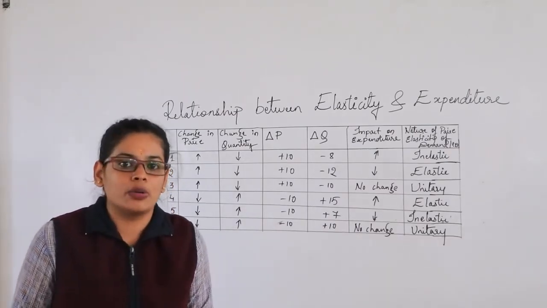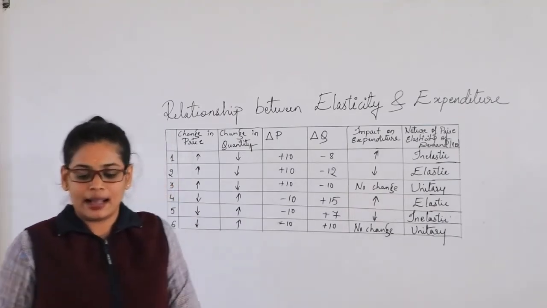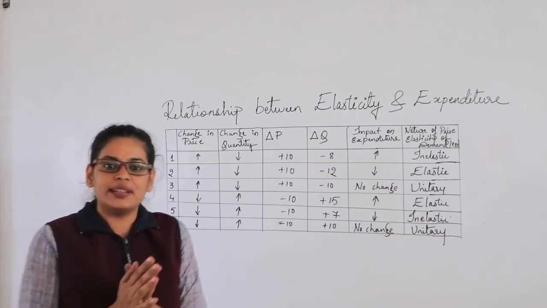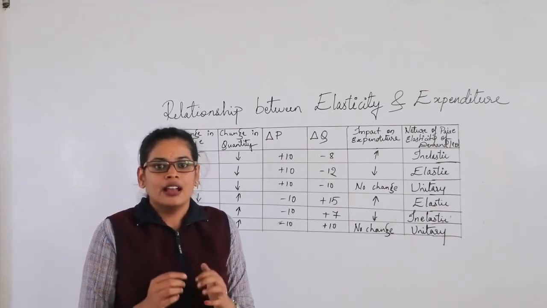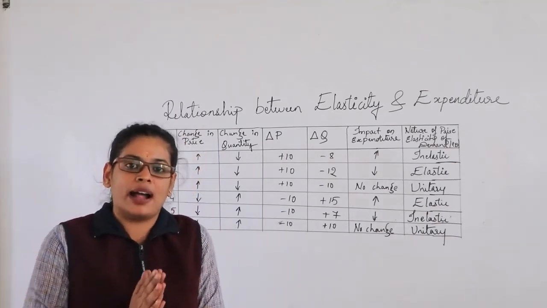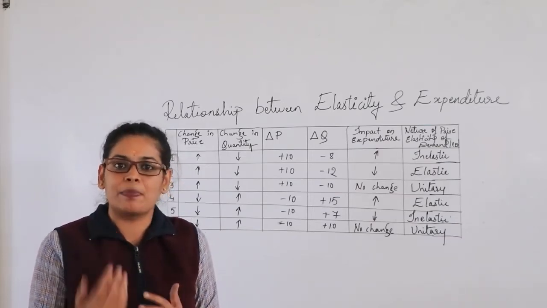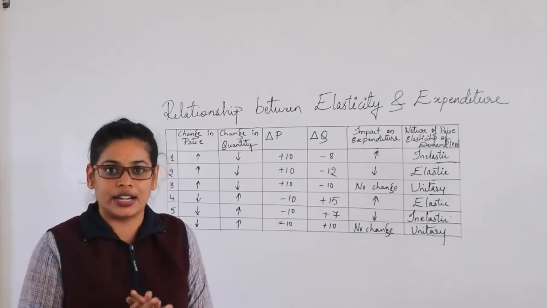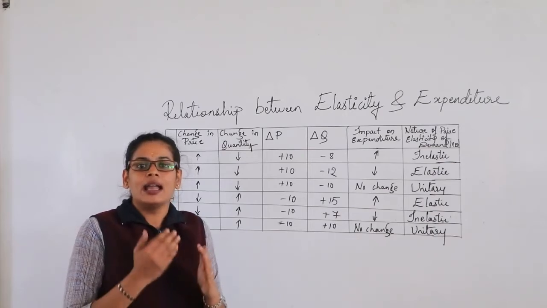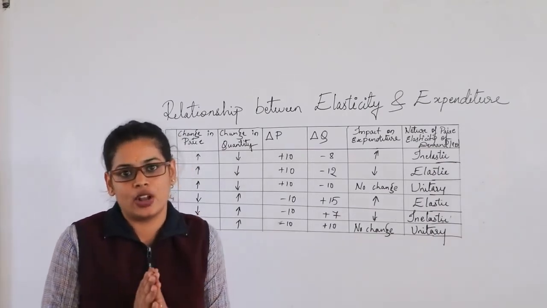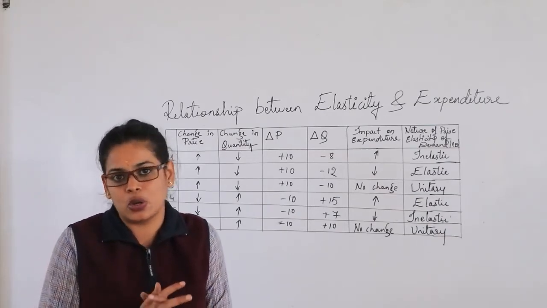It's not just about the increase and decrease in the price and the change. When we are discussing all these things with regard to the demand curve, we have to understand each and every aspect. We had understood, keeping in mind that the consumer income was constant, the price of the other goods was constant, and the preferences and likes of the consumer were also constant. Keeping these three constant, we were studying the change in the price and the change in the quantity. So when the price changes, the quantity demanded by the consumer also changes.